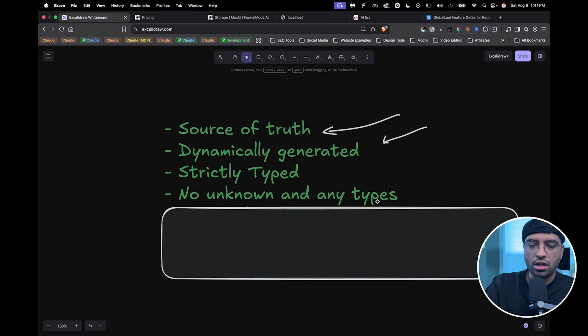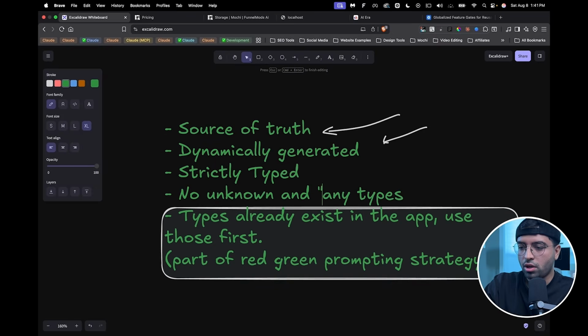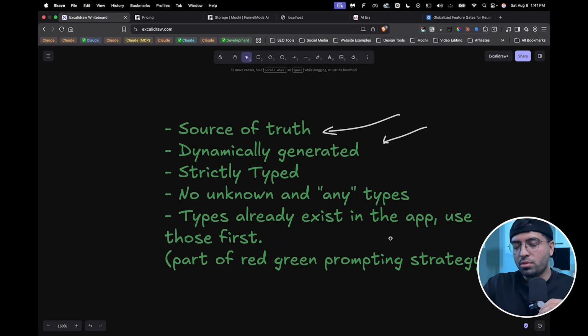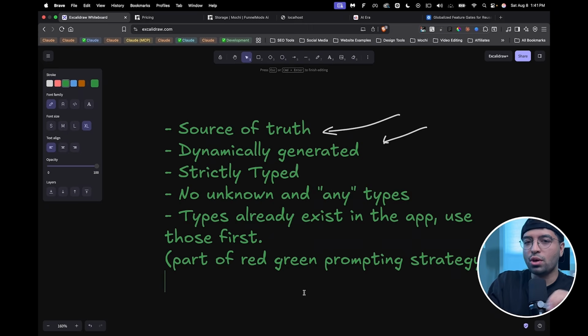So you cannot use an unknown or any type, and when I say any type, I hope you guys know what I'm talking about. Oop, the next one got revealed. Never mind. You can't use an any type essentially, right? You have to use rock solid types that already exist in the app. And that brings me to my next point, which is red-green prompting, which we will learn later on, but I just want to show you something here. You want to use types that already exist in the app, okay? And the reason I mention this here is that when you're telling AI this, imagine I told AI, types already exist in the app. Use those types first.